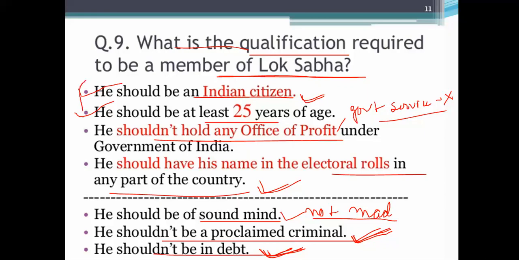So these are the things. So these are the main qualifications. These are also additional qualifications to become a member of Lok Sabha. Now you can write down the main points. Let's go ahead.